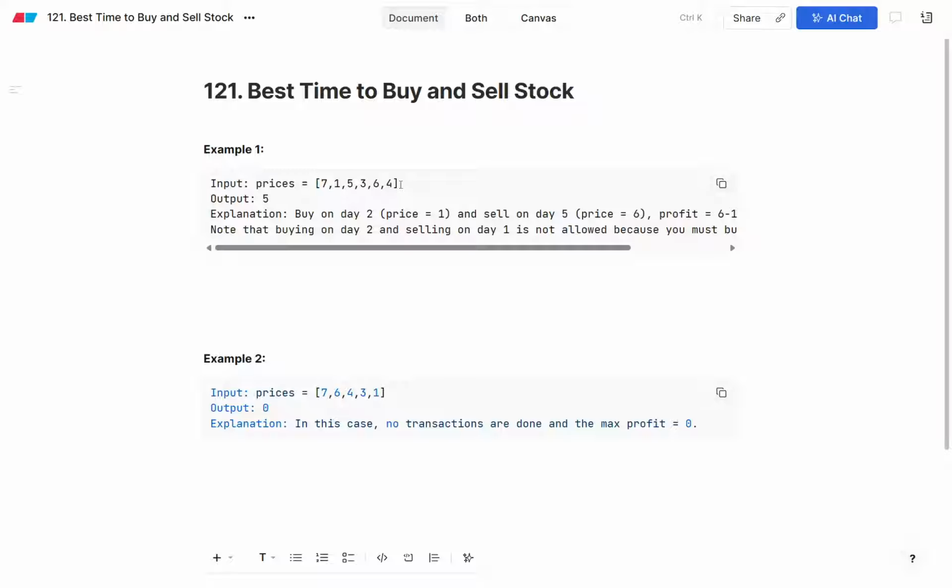So our main motive is that we will buy the stock at the lower price, and then try to sell it for the maximum profit. So this is the first example. How will we solve it?